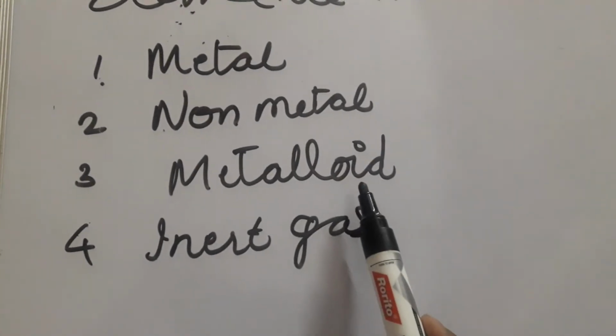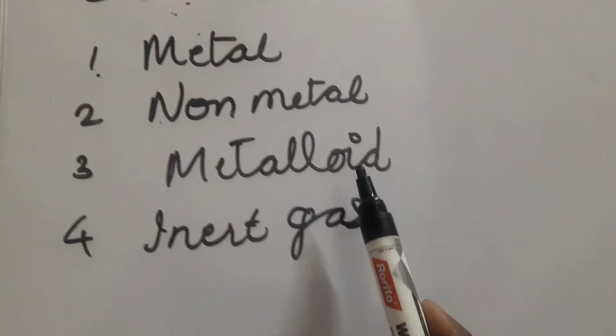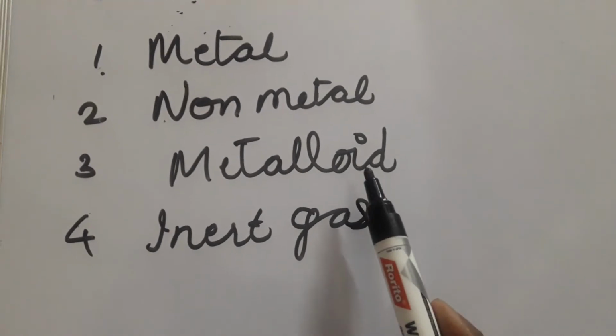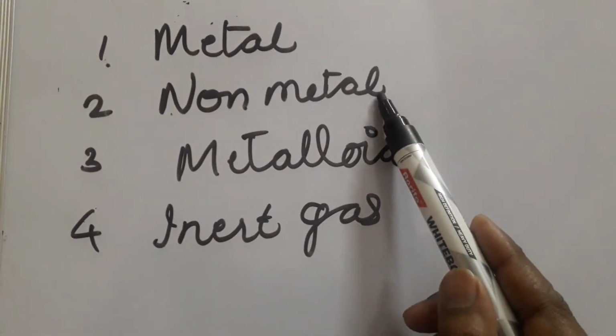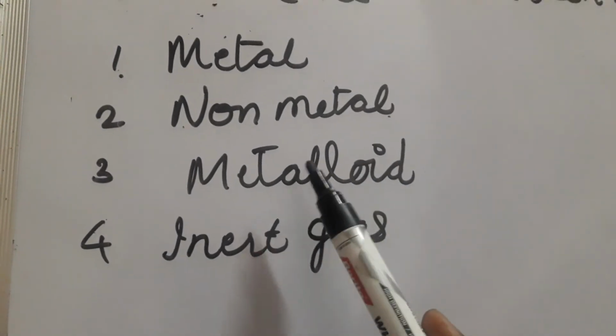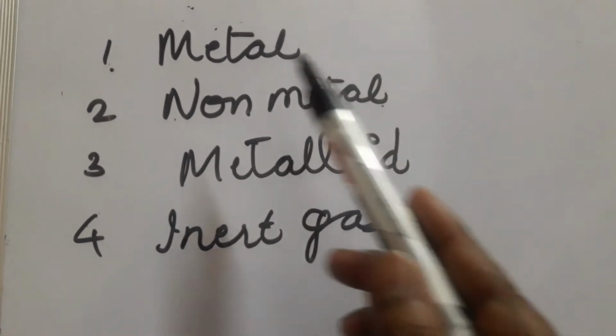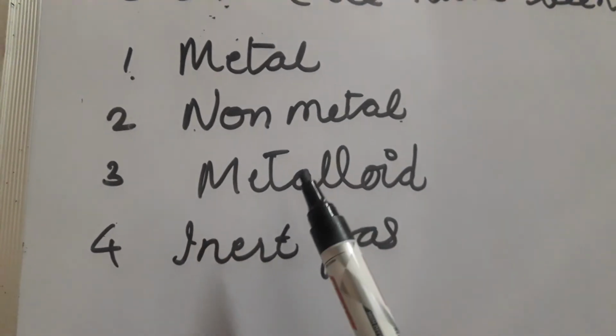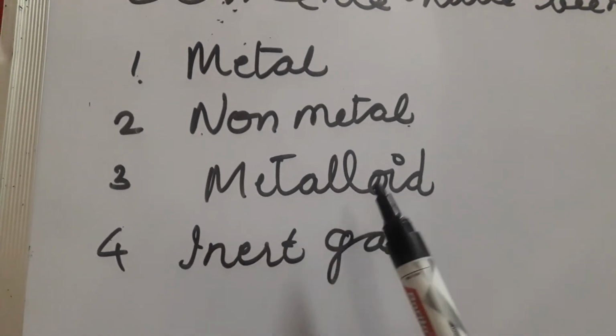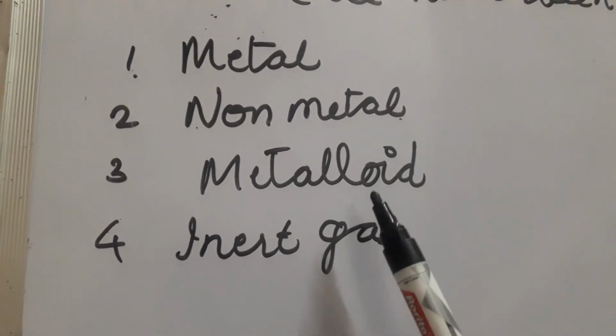The metalloid. Metalloids are those which have a few properties of metal and a few properties of non-metal, but are neither metal nor non-metal. They contain a few properties of metal and a few properties of non-metal. They are metalloids, like germanium, arsenic.